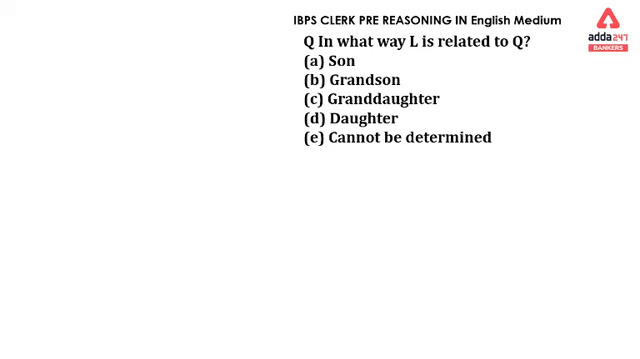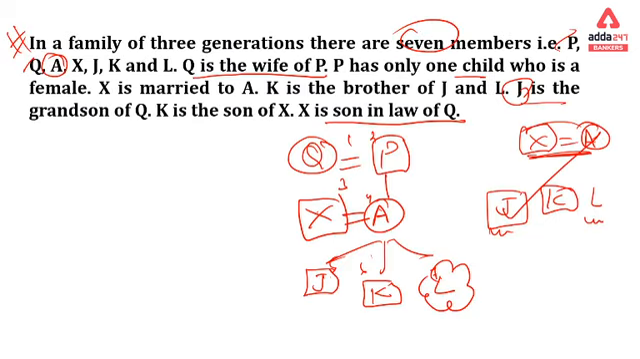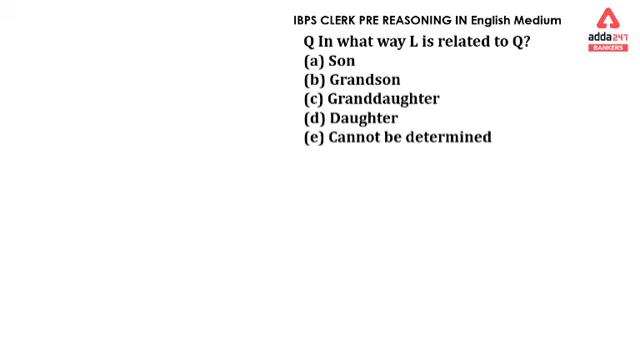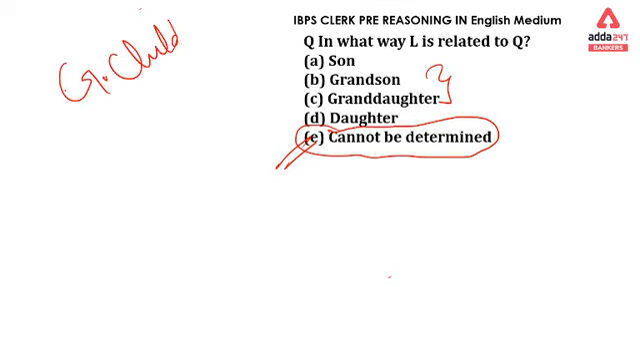Coming on the next, in what way is L related to Q? We are not able to identify the gender of L. L may be a brother or maybe a sister. We are not confirmed, and here we do not have Q's grandson or granddaughter as an option. We do not have an either-or option, so we go with the E option. If we had grandchildren in the options, we would go with that one.